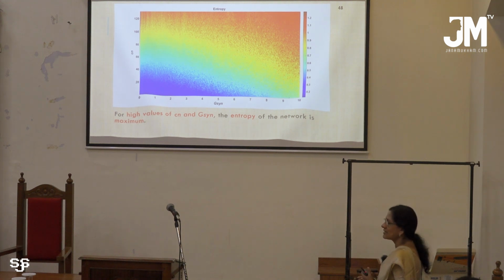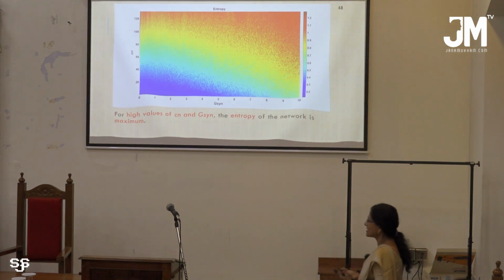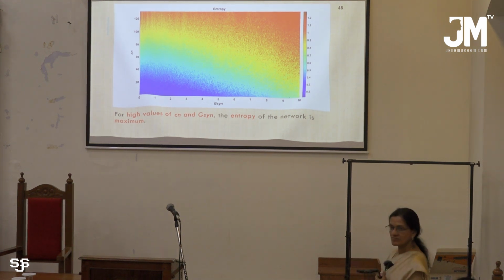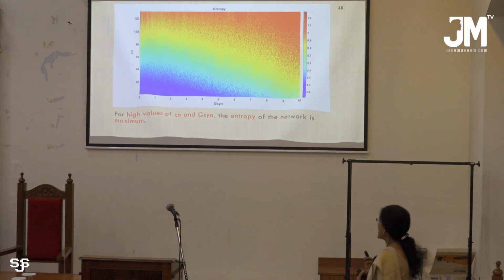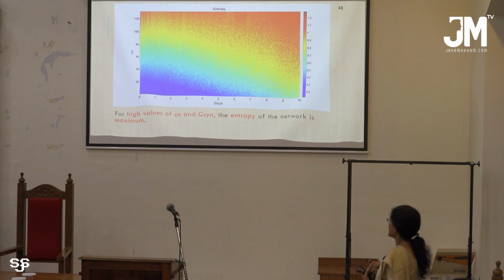And entropy gives us the information stored in the network. As the number of chaotic neurons is increased, entropy is also increasing, and that is independent of the conductance between the neurons.